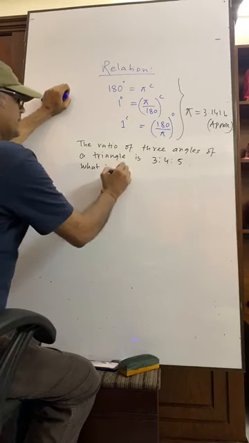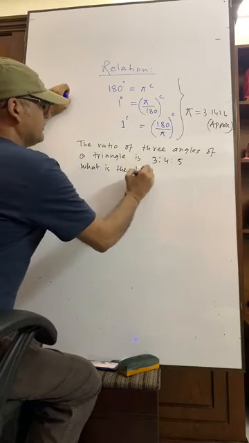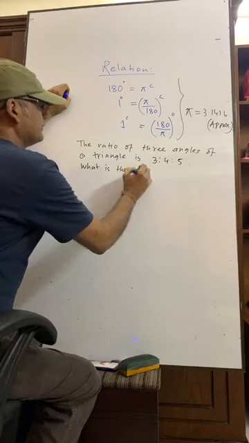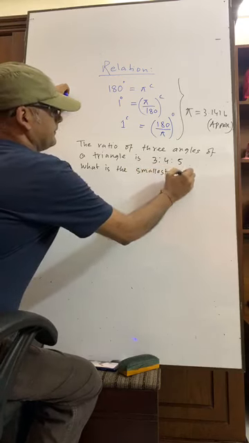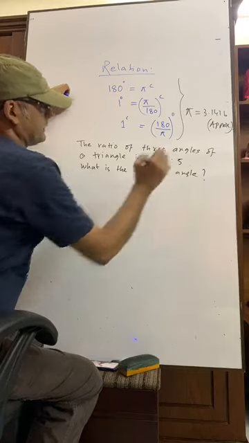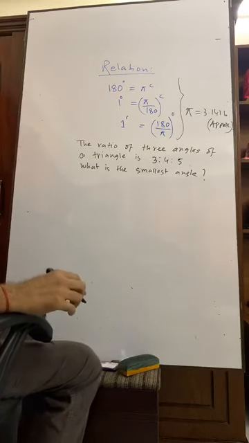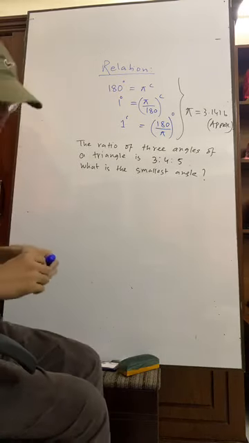What is the smallest angle? What will you do?